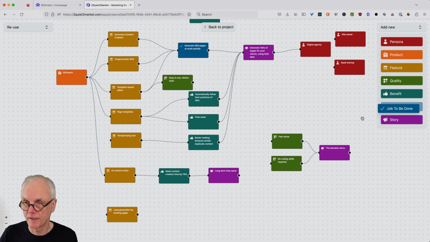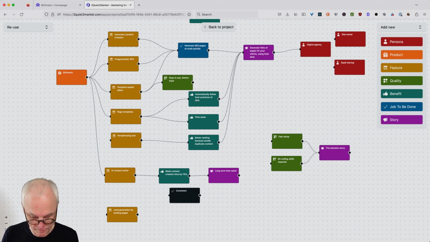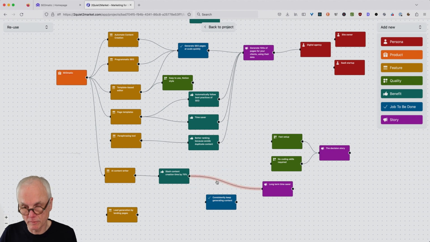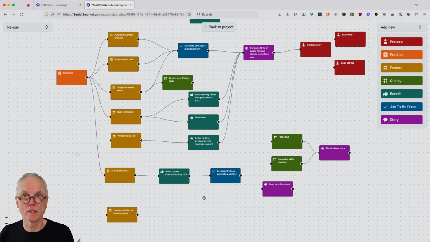And then we could define another job saying consistently keep generating content, because this would be more like, I would delete this once more and say, okay, how about when I can slash content creation time, this would help me long term. So yeah, this could be a long-term time saver.